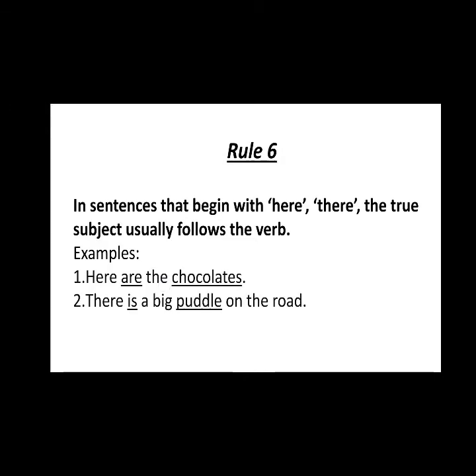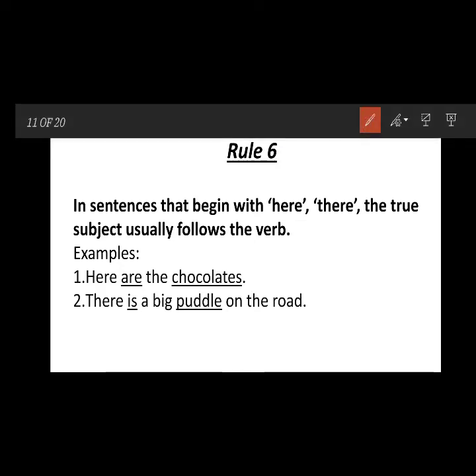Rule 6. In sentences that begin with here, there, the true subject usually follows the verb. Here, there is not the subject, as we know it's not a noun. So sometimes we have to know what our true subject is. Like here are the chocolates. Is here the subject? No, the chocolates is the subject and it is plural, that's why the verb is are, plural. And here, there is a big puddle on the road. Puddle is singular, that's why the verb is singular.